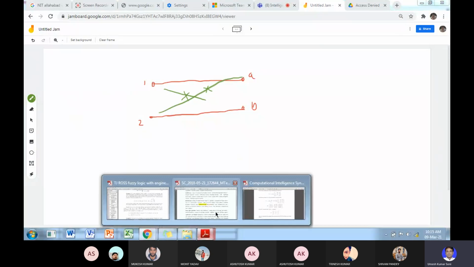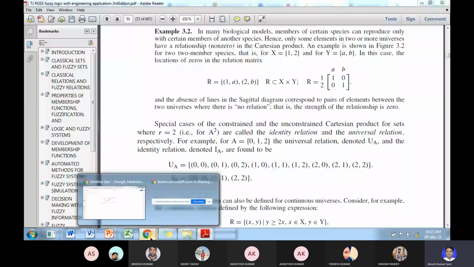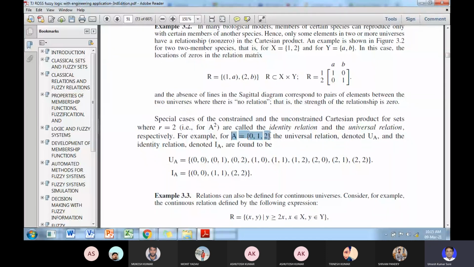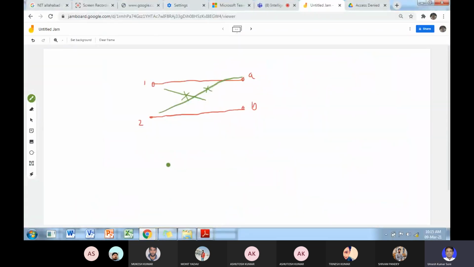Okay, so what is the identity or universal relation? Each element is related to itself. If each element is related to itself, then the relationship is called the universal relationship. So A is 0, 1, 2. What is the relation between A and A?